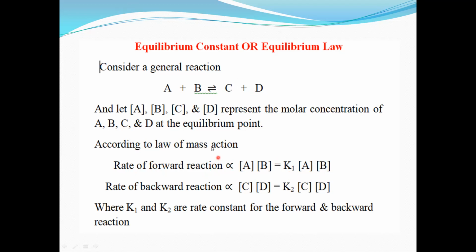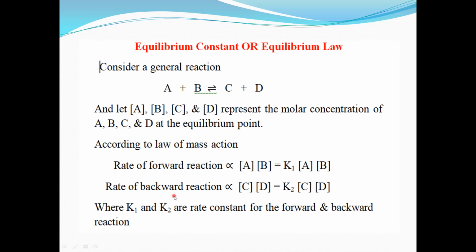Now similarly, for the second reaction, the backward reaction, which is the backward reaction? C plus D gives A plus B. This is the backward reaction. Now calculate the rate of backward reaction. The rate of backward reaction is directly proportional to, now what are the reactants in the backward reaction? C and D. So we can write the concentration of C into concentration of D.